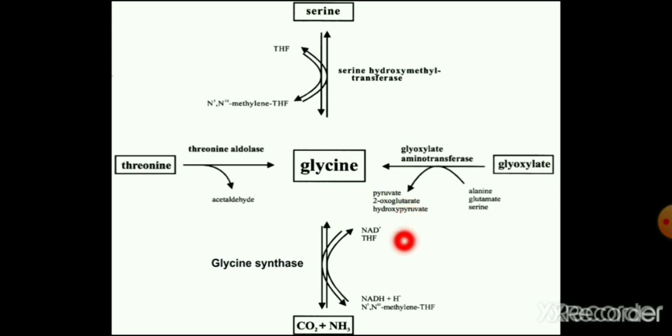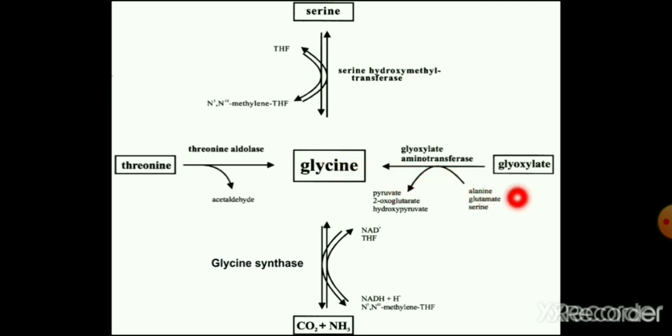In the third one, carbon dioxide and ammonia combine to form glycine with the help of N5,N10 methylene tetrahydrofolic acid and the enzyme glycine synthase. And then from glyoxylate by transamination, if alanine is used, it is converted to pyruvate and glycine.